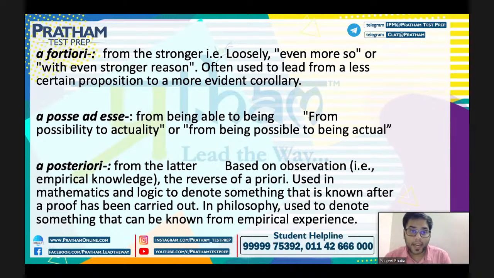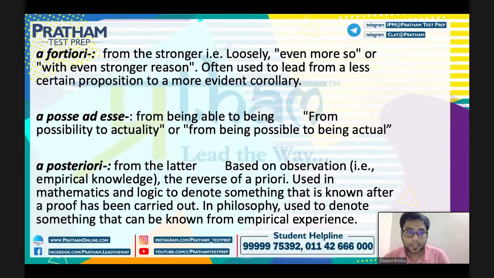A posse ad esse, that means from being able to being, from possibility to actuality. What was going to happen has happened. So that is called a posse ad esse. That means from being able to being, from possibility to actuality, from being possible to being actual. So you can use that term also.